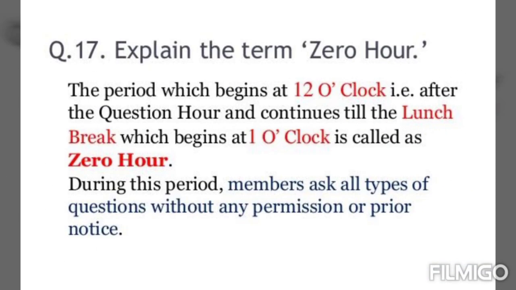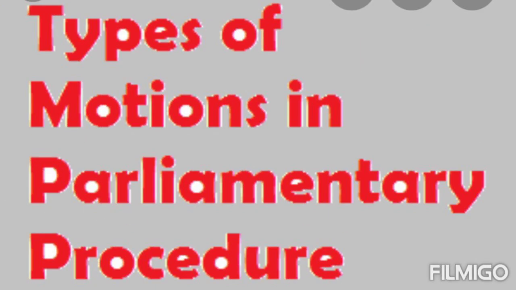Next is your zero hour. The zero hour refers to the period which begins at 12 o'clock noon, soon after the question hour, and it continues till the lunch break, which begins at 1 o'clock. During the zero hour, members raise all types of questions. The presiding officer controls the House. That means the Speaker controls the House when faced with heated discussions, charges and counter charges, and constant interruptions by the members.